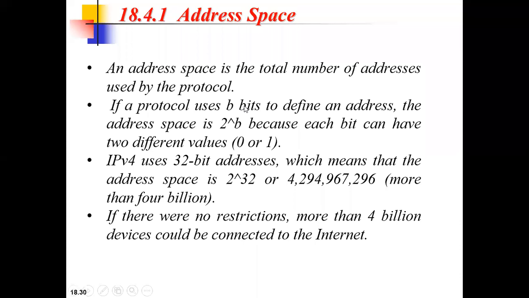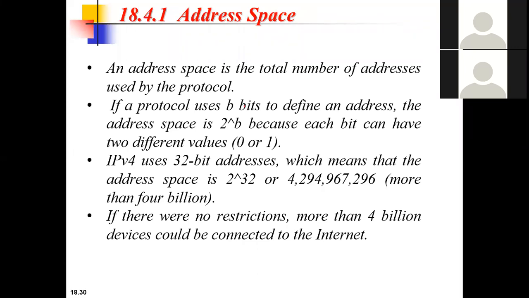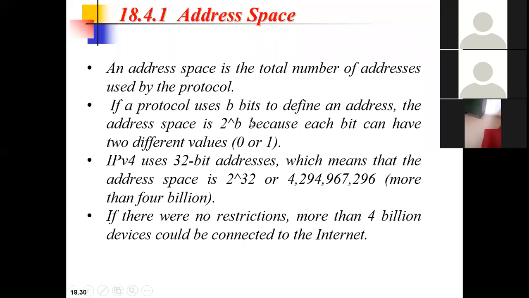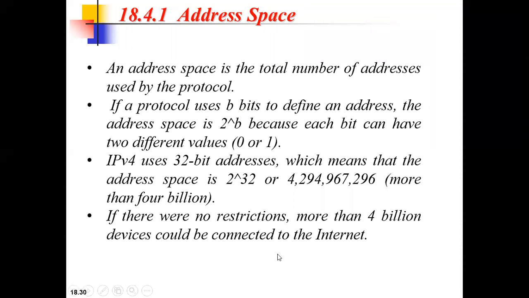If you use 32 bits to define an address, then 2 power 32 devices can be connected to the internet. Is this concept clear now? So address space is basically the total number of addresses used by the protocol.